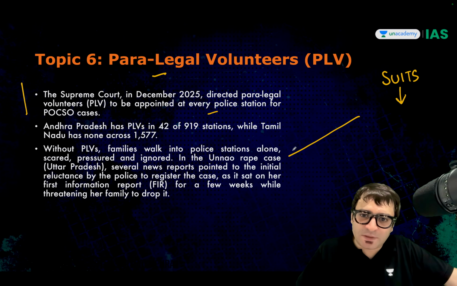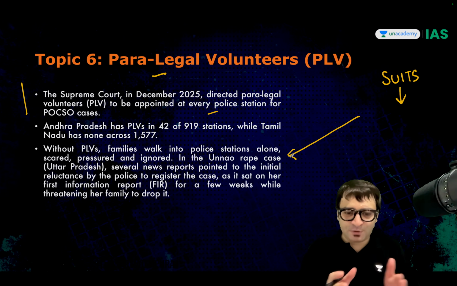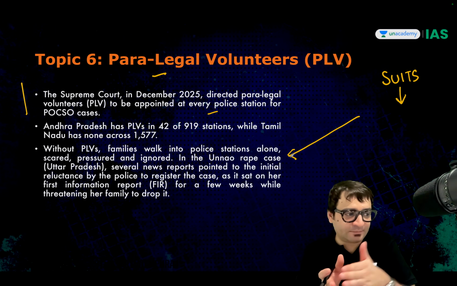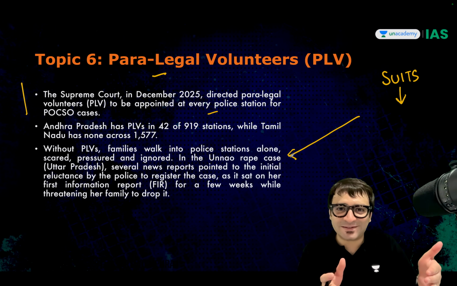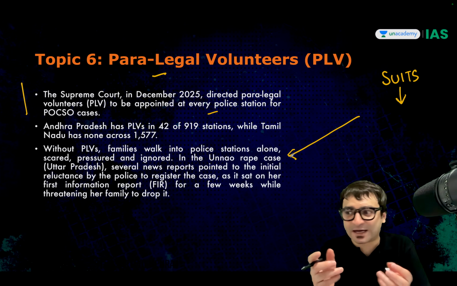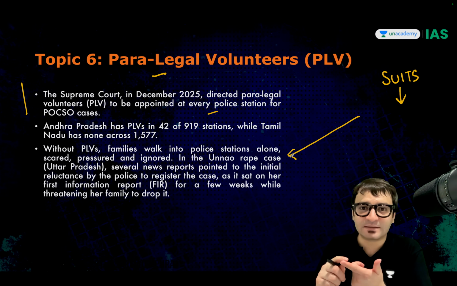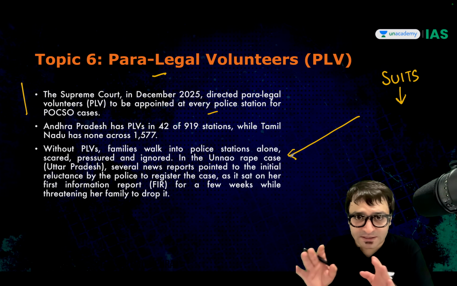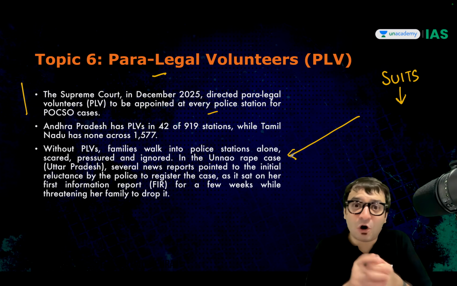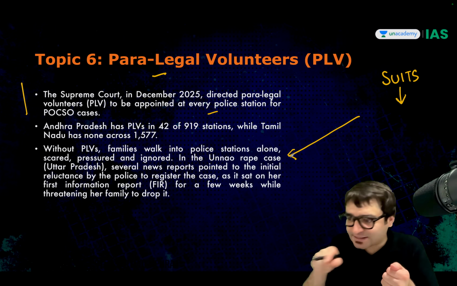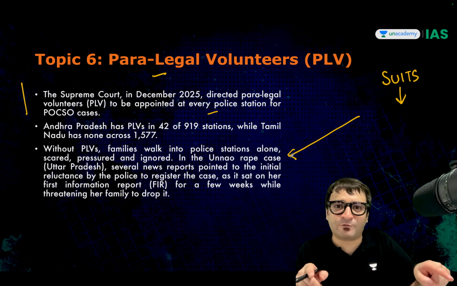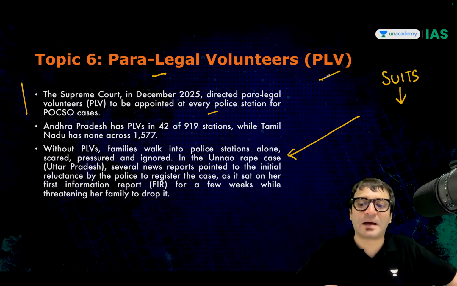And these paralegals will be there to assist the victim, because there has to be some channel of communication between the victim and the law enforcement agencies, police. Somebody who will feel as if he is on your side or she is on your side, helping you. You need to file this case. Don't worry, you don't have to give any statement right now. You just insist on the FIR. So somebody who knows the law or who can be taught the law and can assist these victims so as to interact with the law enforcement agencies. Such individuals are called paralegal volunteers.